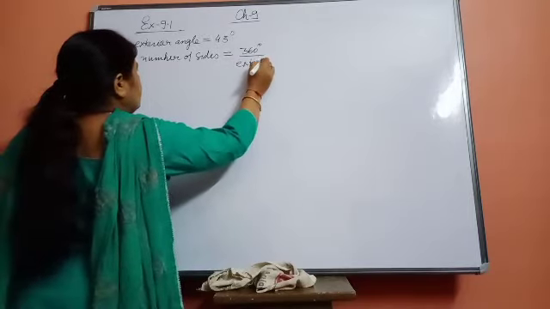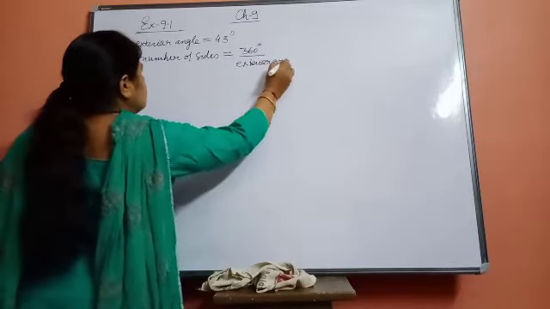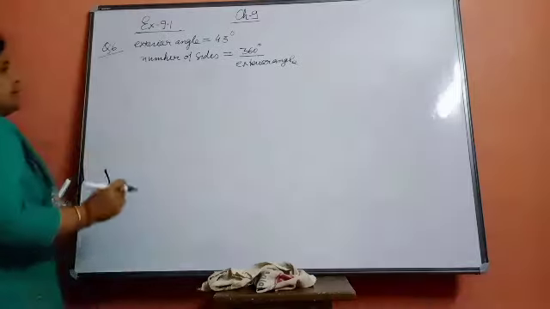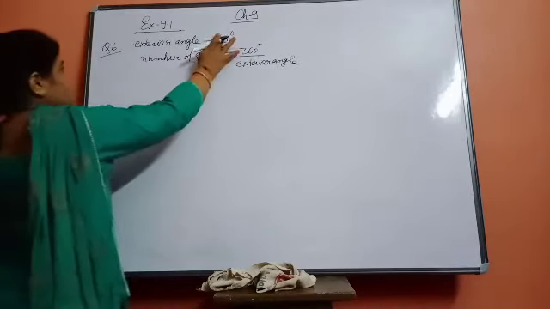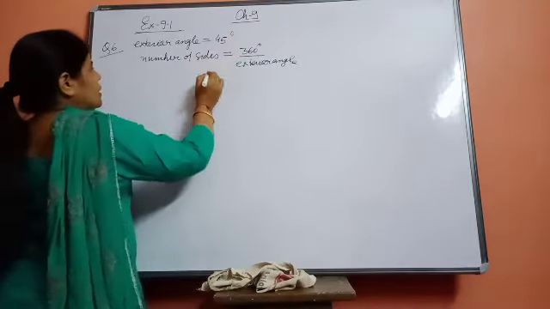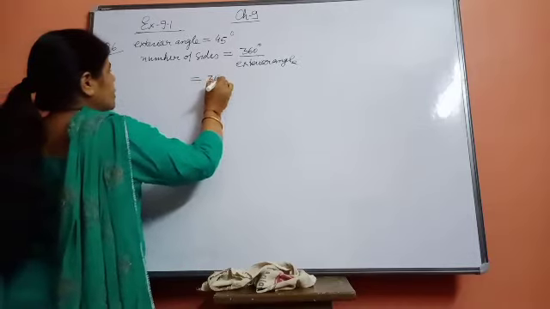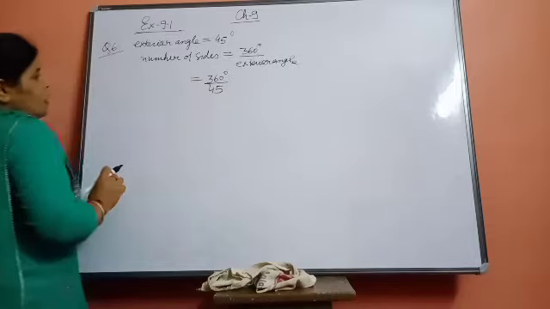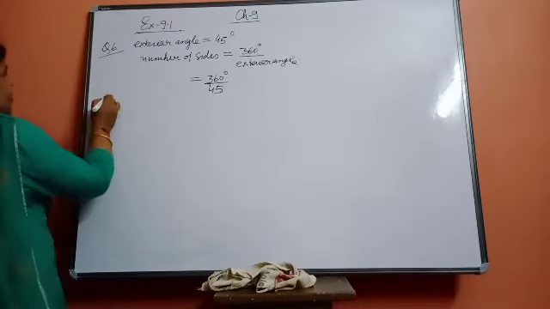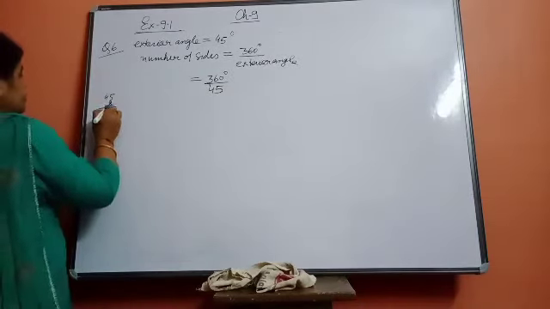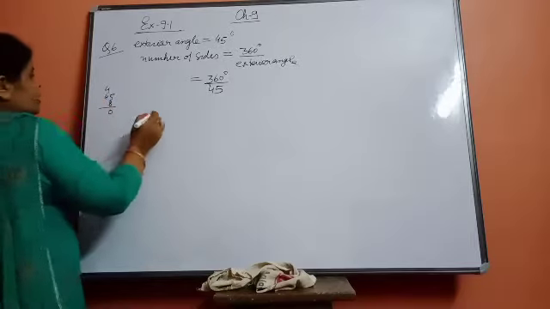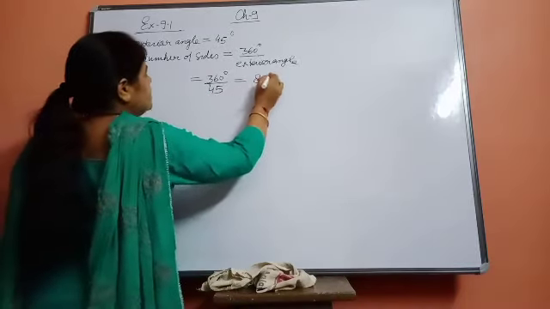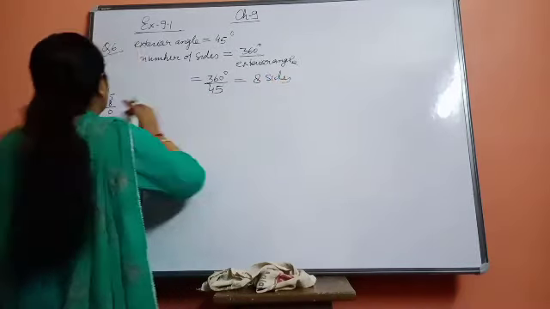The rest of the questions are also the same, so you will do those yourself. So 360 divided by 45: how many times can it be divided? 8 times. So there will be 8 sides.